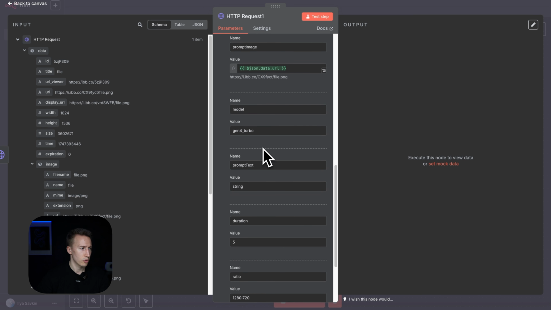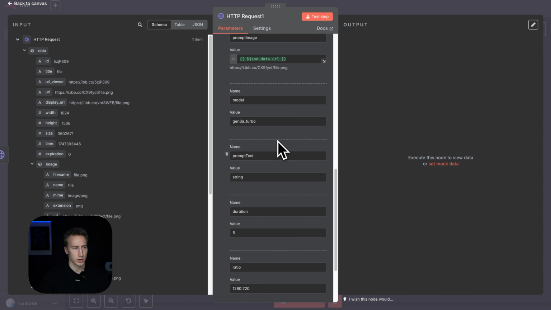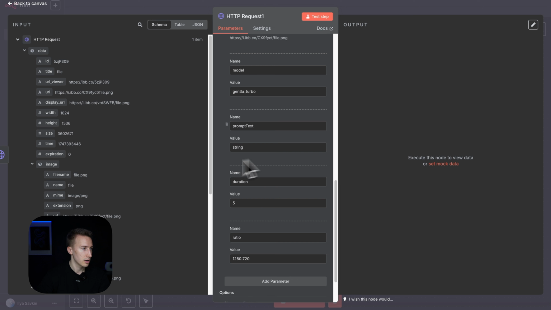Model Gen 4 Turbo. Actually, for the sake of this tutorial, I'm gonna use Gen 3A Turbo because I used this model when I built this solution. So just to get the same result that I showed in the demo, I'm gonna use this model. But you are free to use Gen 4 Turbo. It also should be fine. It's their latest model, so maybe even a better result.